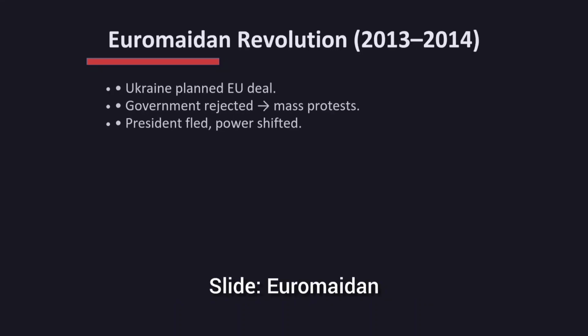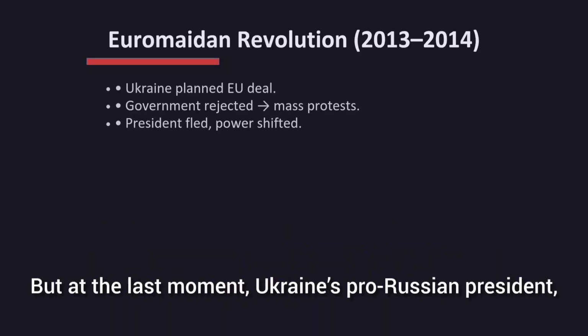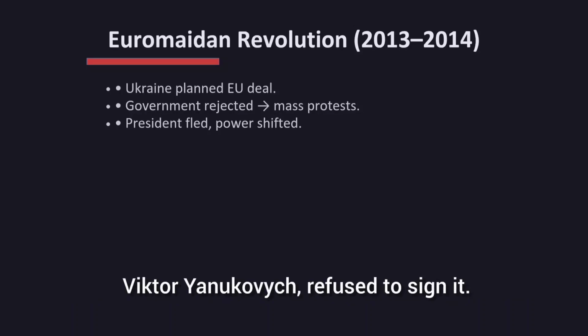Euromaidan. In 2013, everything exploded. Ukraine was supposed to sign a historic deal with the European Union, a deal that would bring the country closer to Europe. But at the last moment, Ukraine's pro-Russian president, Viktor Yanukovych, refused to sign it.